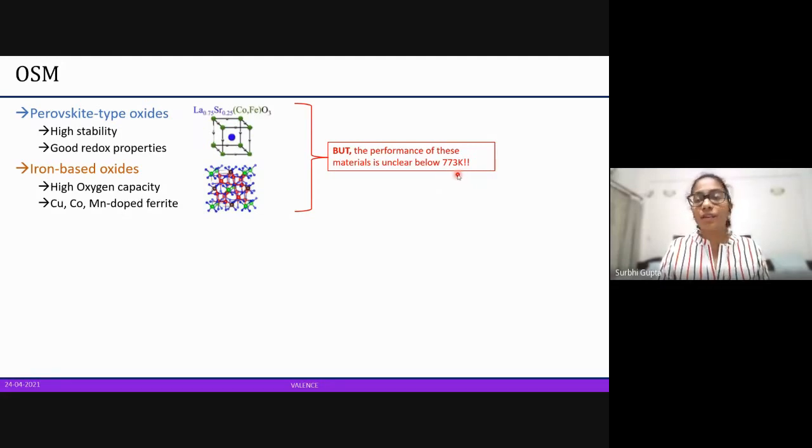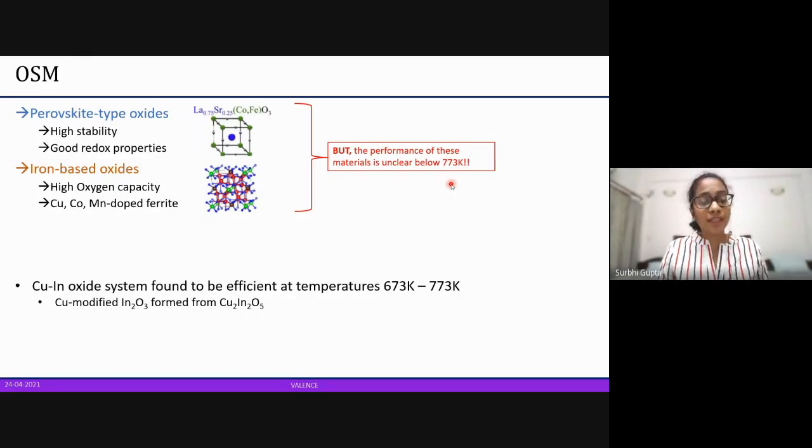And because we are trying to split carbon dioxide so that we can use it in sustainable ways, it would mean a lot if we can reduce the temperature at which the synthesis is happening, because it will make the process more sustainable. So this study focuses on copper indium oxides, which are efficient in the temperature range of 673 to 773 Kelvin, which is 400 to 500 degrees Celsius. We have come down about 100 degrees Celsius. So they have produced a copper modified indium oxide system by modifying copper indium oxide.